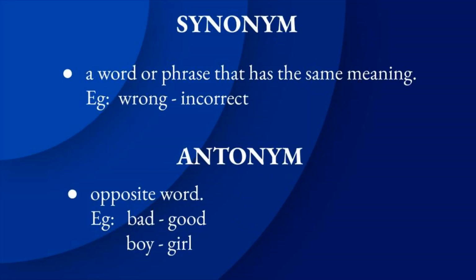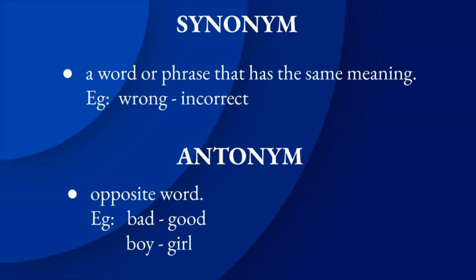Students, now we are going to see about synonym and antonym. Already we know about that because we are writing synonyms and antonyms in our classwork. Okay, let us see. What do you mean by synonym? Synonym is a word that has the similar meaning or related meaning.